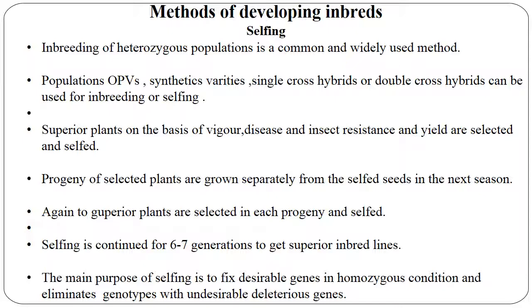Progeny of selected plants are grown separately from the selfed seeds in the next season. Again, the superior plants are selected in each progeny and selfed, then selfing is continued for 6 to 7 generations to get superior inbreds. The main purpose of selfing is to fix the desirable genes in homozygous condition and eliminate the genotypes with undesirable deleterious genes.